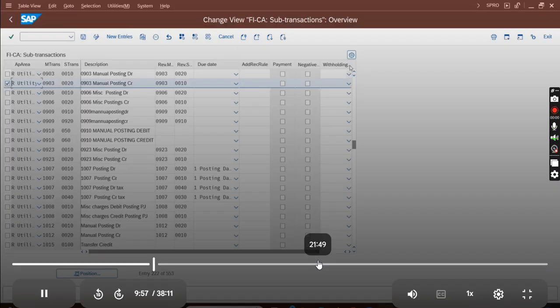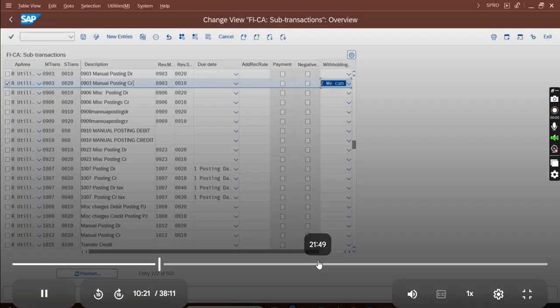In the drop down we see withholding tax amount. Here you select we can withhold. So when this entry is posted, there will be an outgoing payment, and while making the outgoing payment, suppose the invoice is for 100 but I will pay 80, and the rest, 20, I'll keep as WHT.